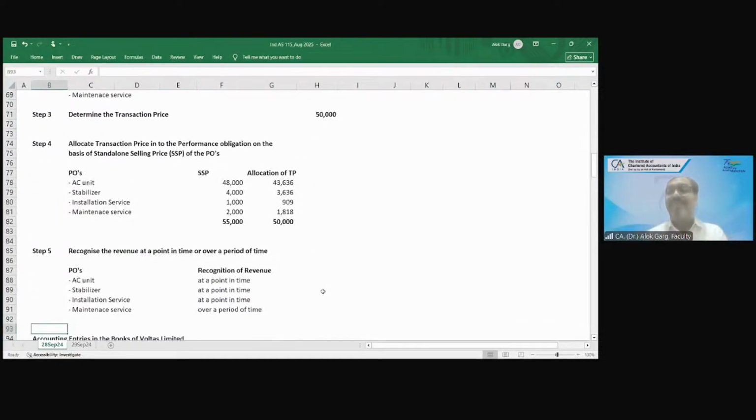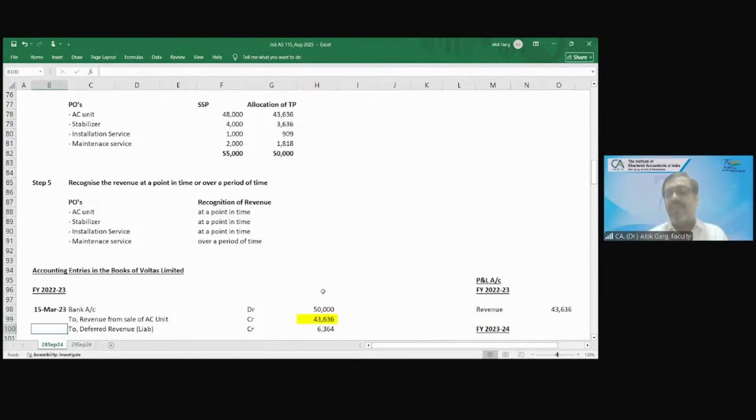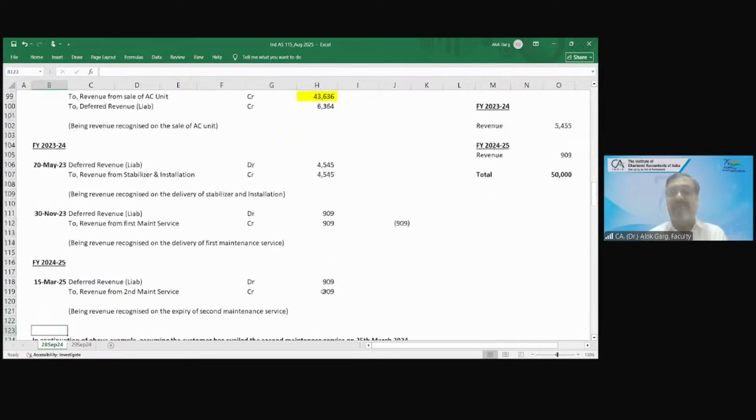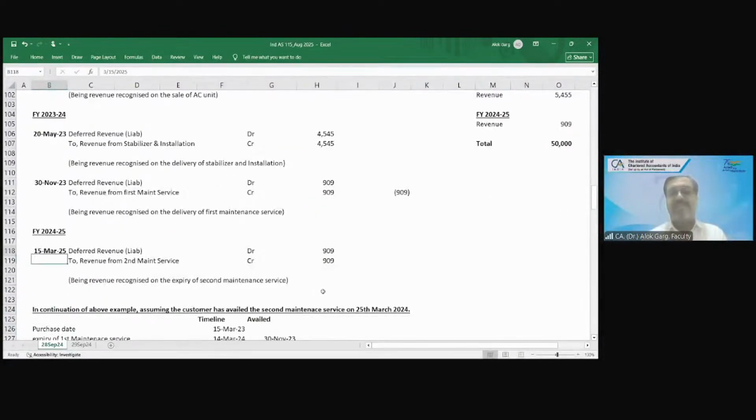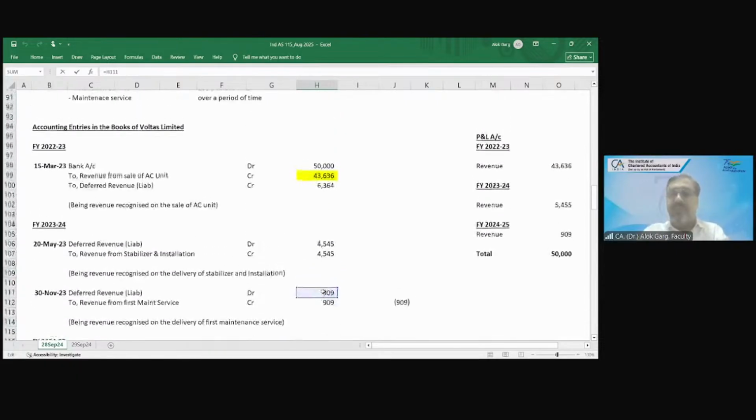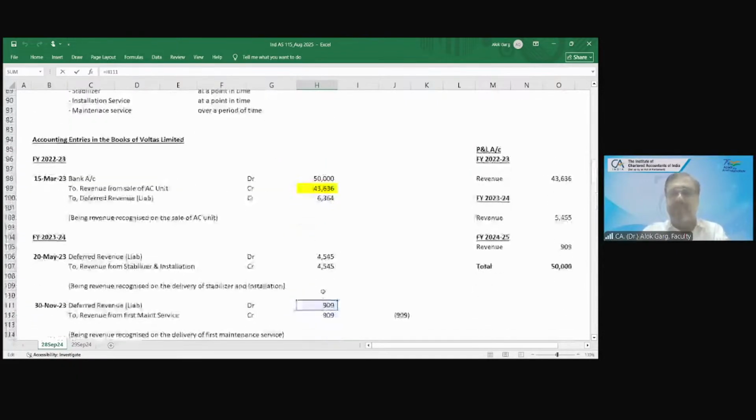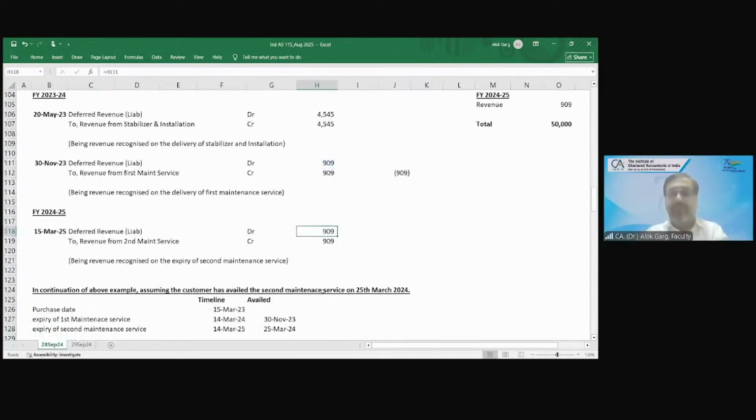So friends, now this entity will wait for 15th March 2025 and the customer has not come. So what will this entity do? This entity will debit the remaining deferred revenue liability, which is 909 rupees. The company will debit this deferred revenue liability and the company will credit the revenue from maintenance service. Being revenue recognized on the expiry of second maintenance service.